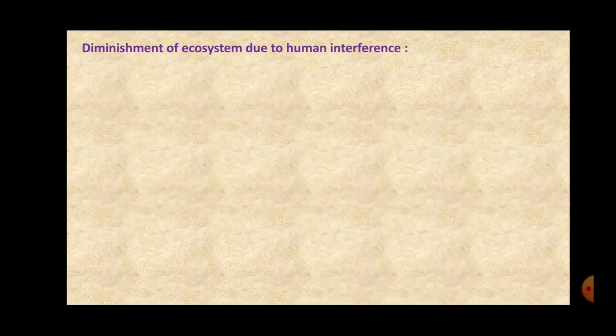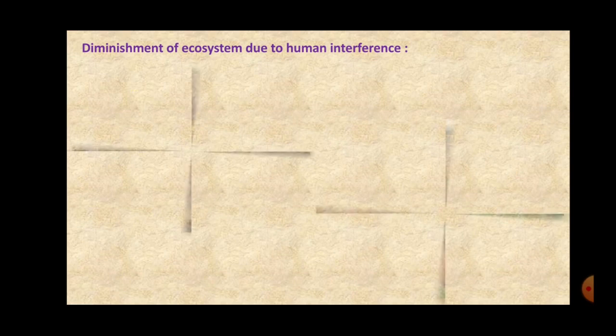Then the next topic which we are going to start in this lesson is diminishment of ecosystem due to human interference. Now, you know, students, human beings perform so many activities which have many adverse effects on the ecosystem, and thus we the human beings and our activities are responsible for the diminishment of the ecosystems.